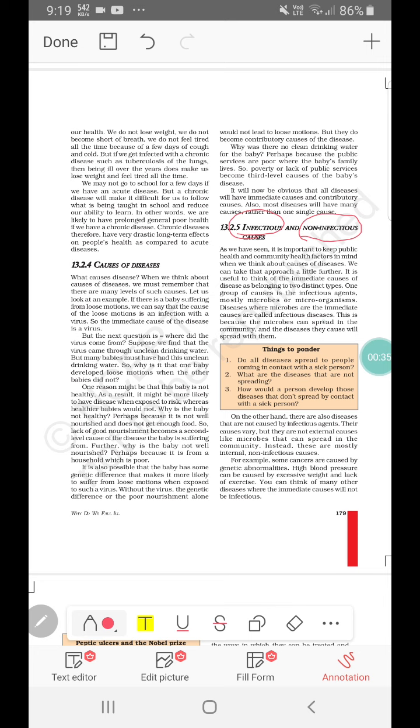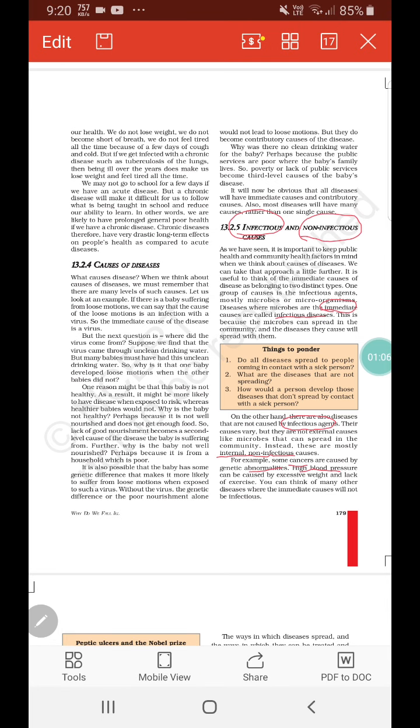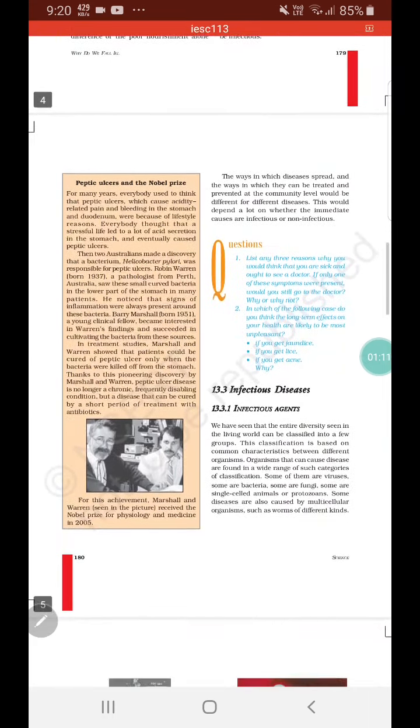So diseases where microbes are the immediate cause are infectious diseases, because they are going to spread the disease in the community. The other diseases, which are not caused by infectious agents like microbes, cannot spread in the community. Instead, the causes are internal and non-infectious, like cancer, genetic abnormalities, and high blood pressure. These are not caused by any microorganism. Such non-infectious causes lead to non-communicable diseases.